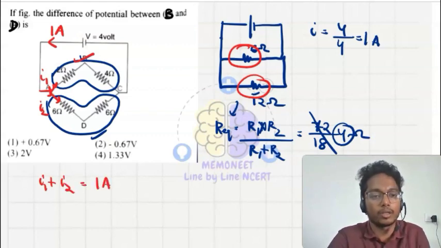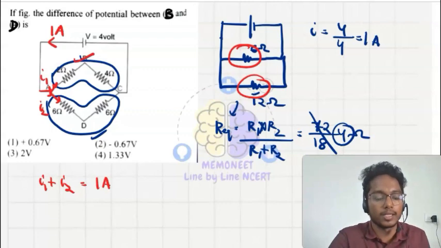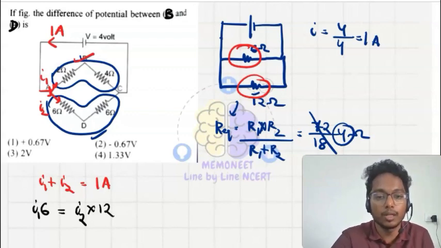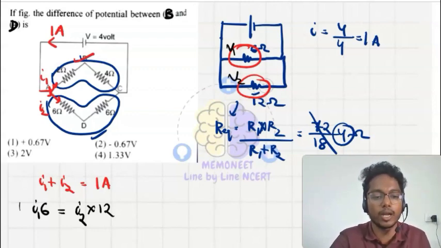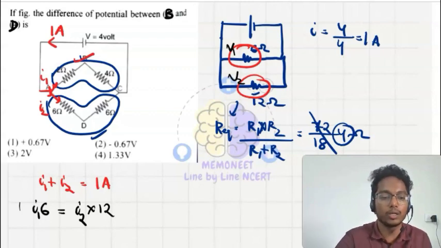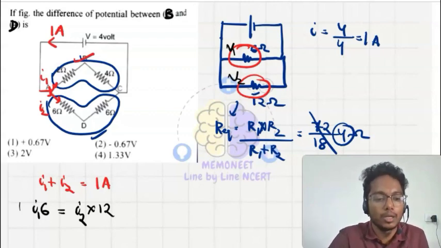And another equation I can write is I1 into 6 ohm equals I2 into 12, because the potential drop is the same. Let's say this is V1 and this is V2. For V1 I will write I1 into 6 and for V2 I will write I2 into 12, which will be equal. So I1 is equal to 2 I2.